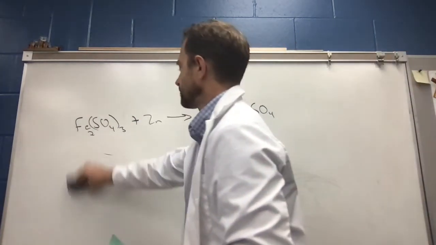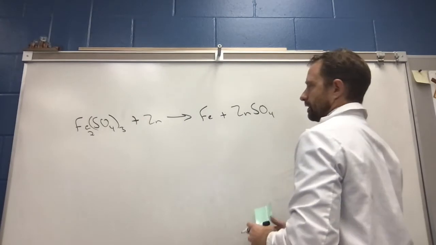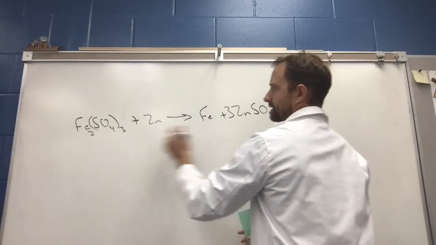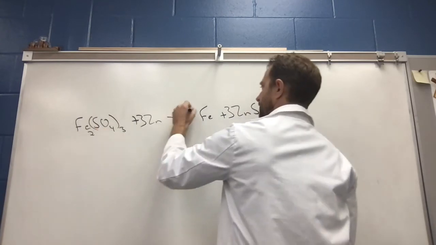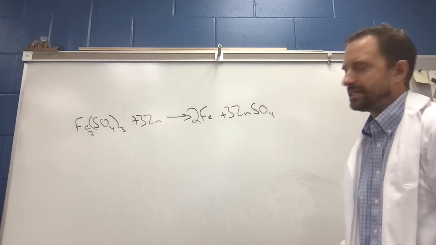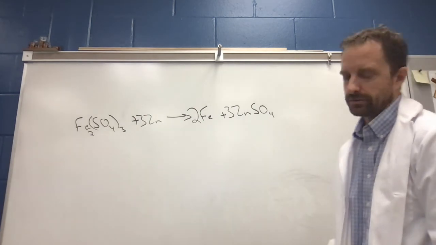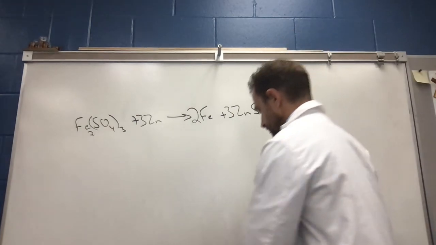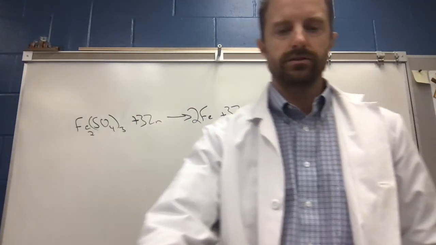And we could balance this thing pretty straightforward just by saying, well, there's 3 sulfates, so a 3 here. That gives me 3 zincs, so a 3 here, and there's 2 irons, so a 2 here, right? Single displacements tend to be pretty easy to balance once you've done a few of those. Most of us are doing just fine at balancing, so not too worried about that. Anyway, hopefully those are helpful. Let's do really well on this test.